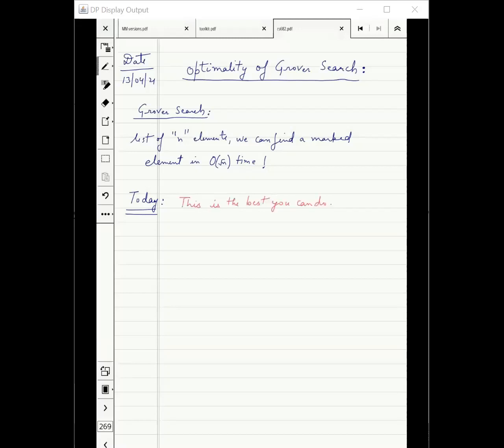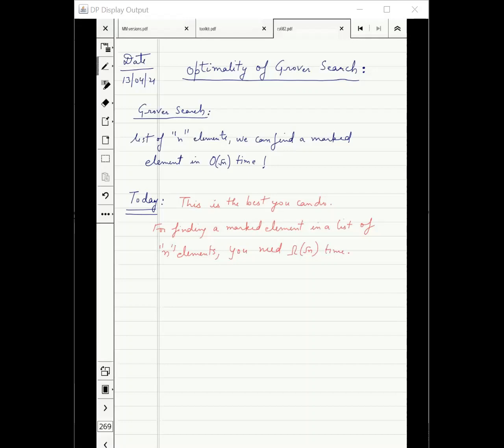In other words, for finding a marked element in a list of n elements, you need omega root n time. You can't do better than Grover search.